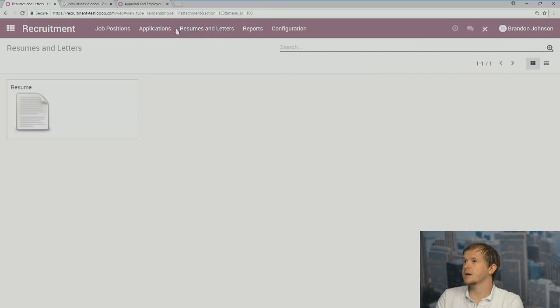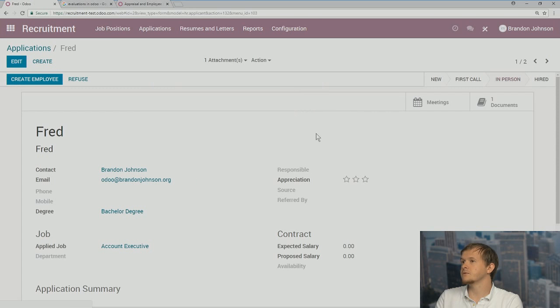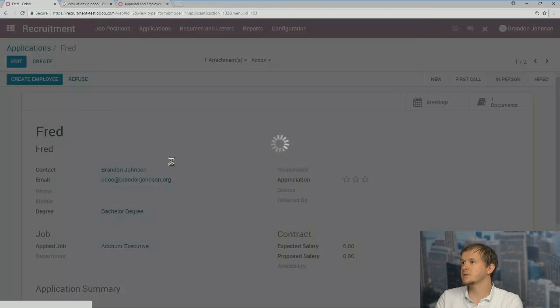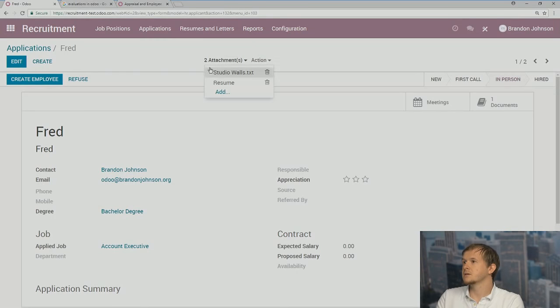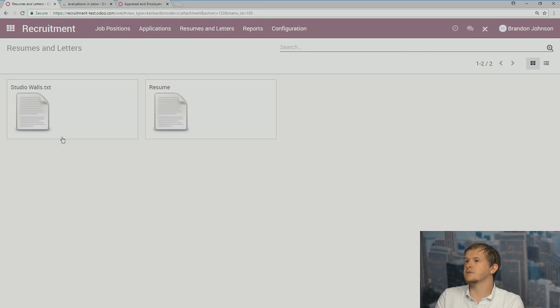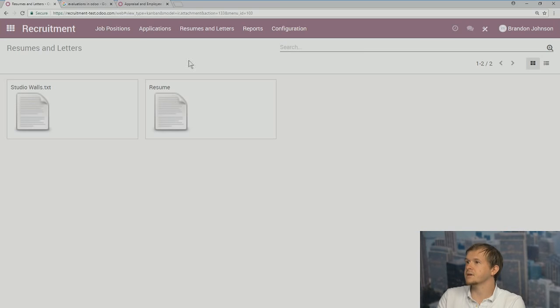Let me see if we added, if we go into Fred, we can add a document. I'm just going to call this studio walls.text. So now if we go into our resumes and letters, we now have studio walls.text and resume. If we search by studio, for example, actually I think I saved them both as studio walls. Let me see if I can add another one.